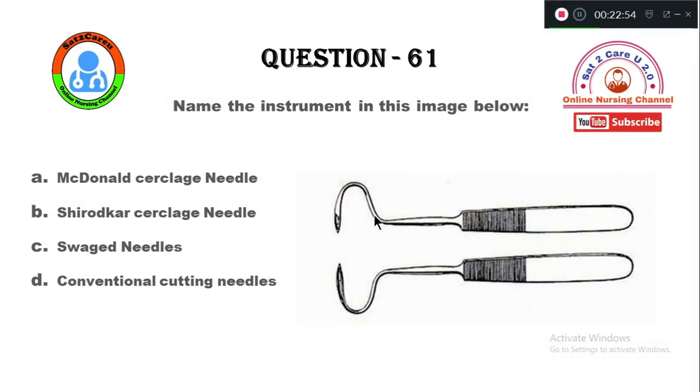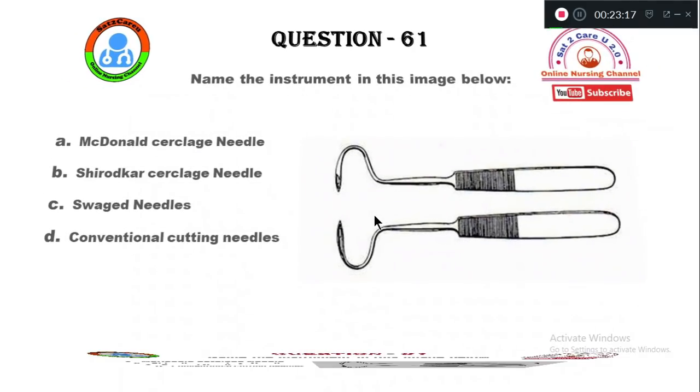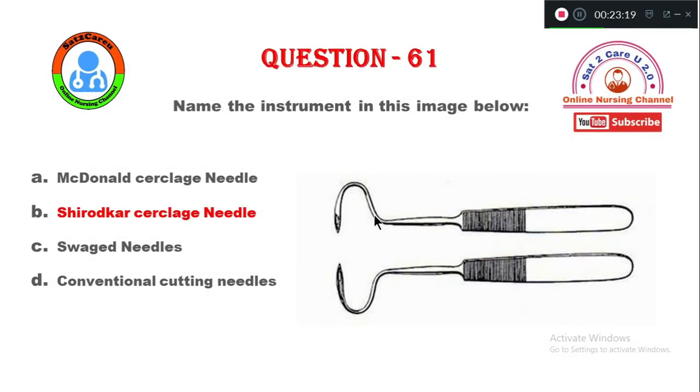Name the instrument which you are seeing here. Option A, McDonald cerclage needle. Option B, Shirodkar cerclage needle. Option C, Swaged needles. Option D, conventional cutting needles. So this needle, the right answer is option B, Shirodkar cerclage needles. Option B is right.